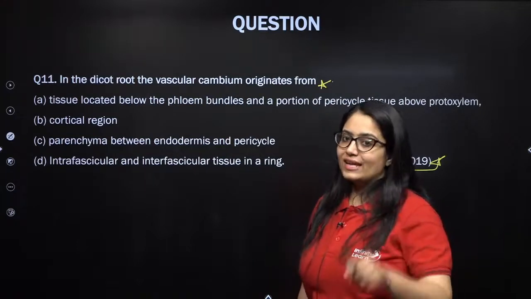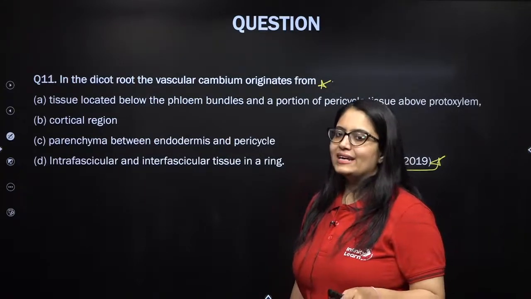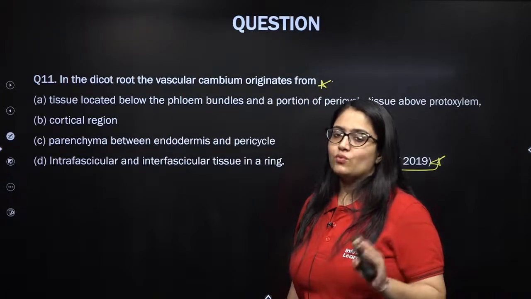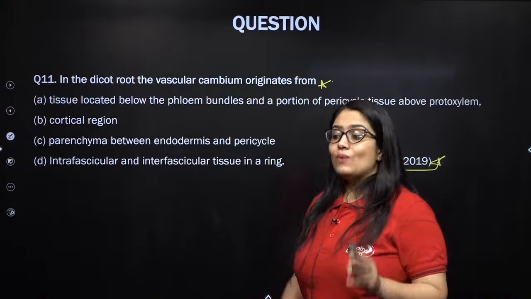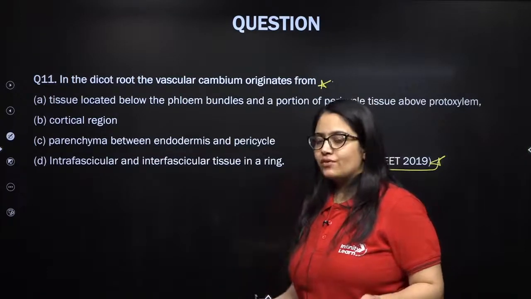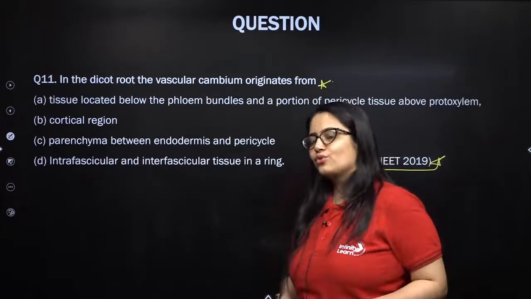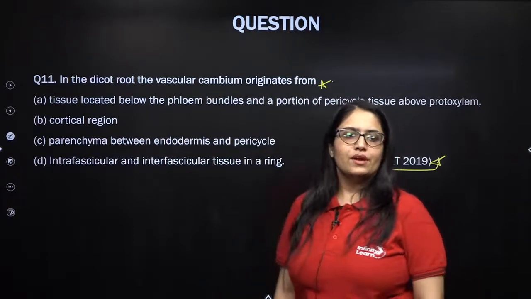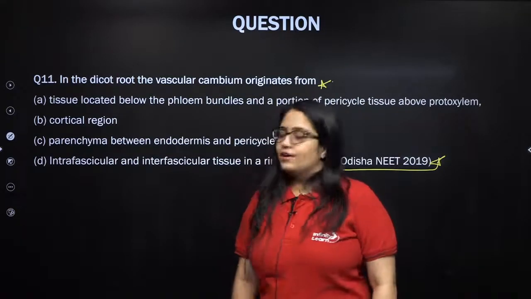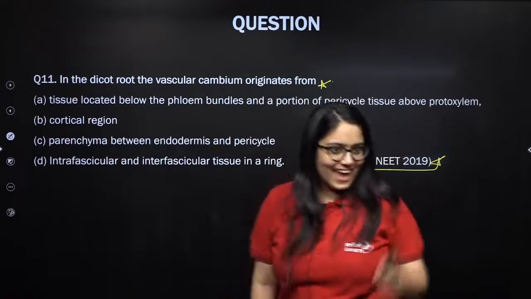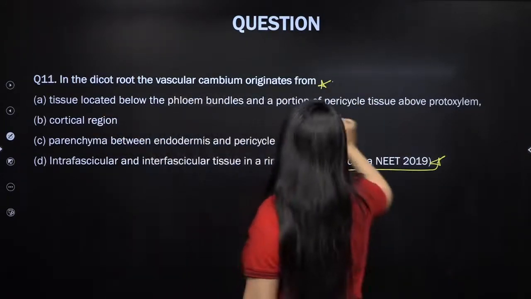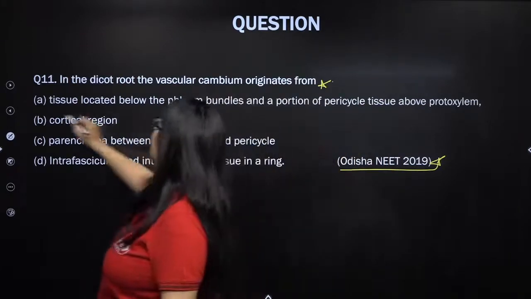Remember, vascular cambium, right, in a dicot stem is completely secondary in origin. But when we talk about the vascular cambium that will form a vascular ring and will participate in secondary growth in a dicot stem, it is partly secondary and partly primary in origin. So excellent, excellent everybody. So tissue located below the phloem bundles and a portion of the pericycle tissue above protoxylem.